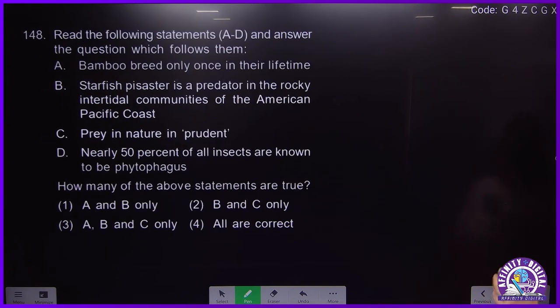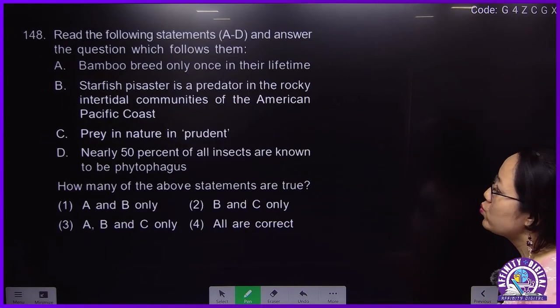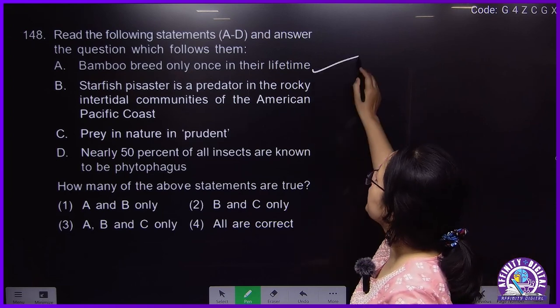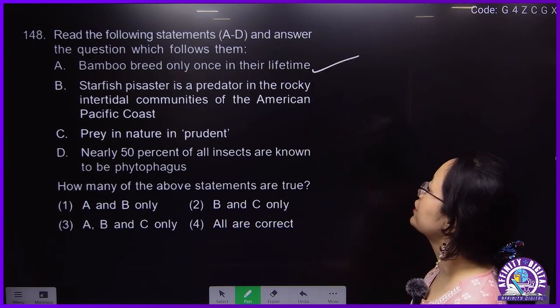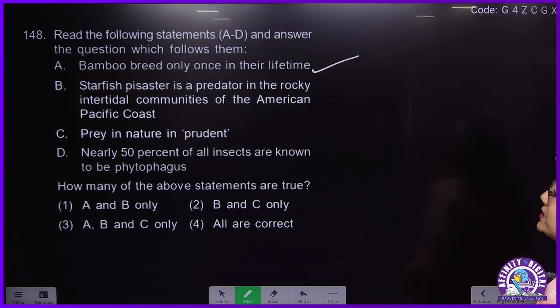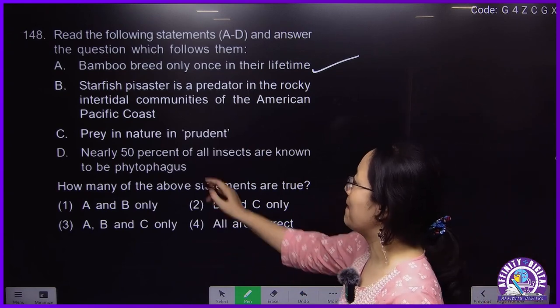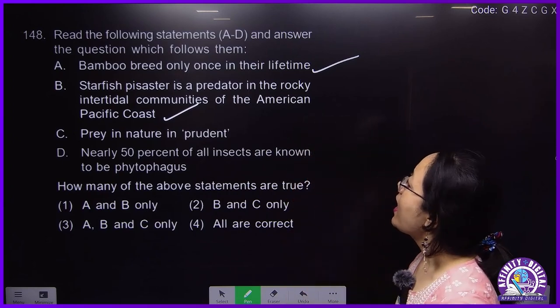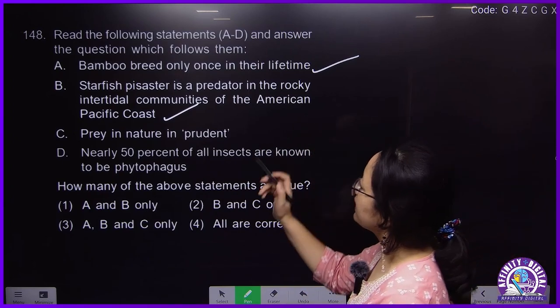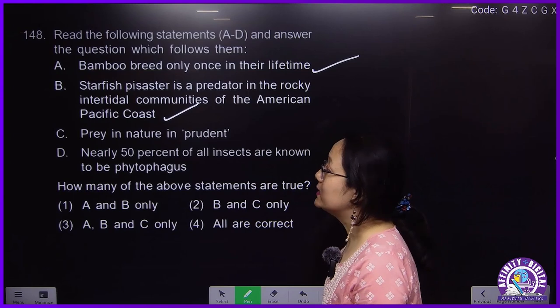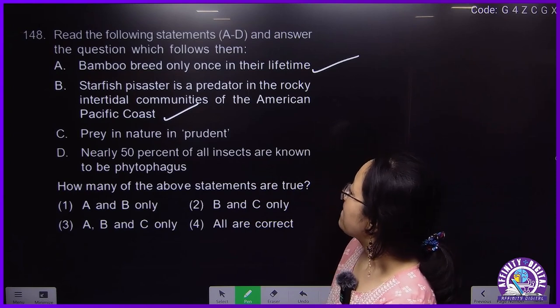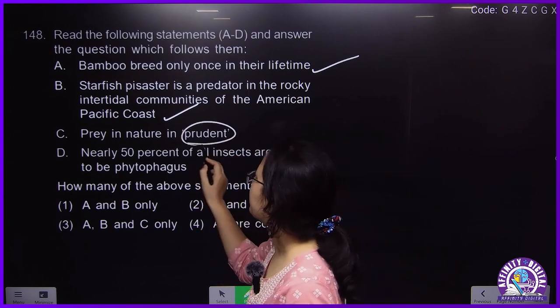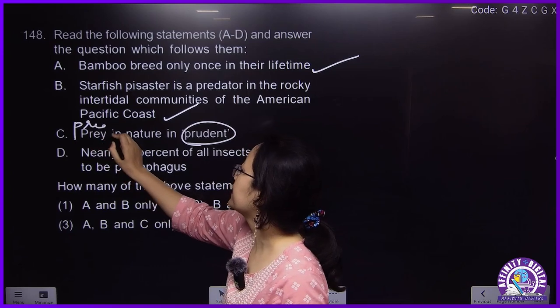148. Bamboo breeds only once in its lifetime, which is called monocarpic. Starfish Pisaster is a predator in the rocky intertidal communities of the American Pacific coast. This is also correct. This is given in ecology, population interaction under predation. Prey in nature is prudent is wrong; it should be predator.